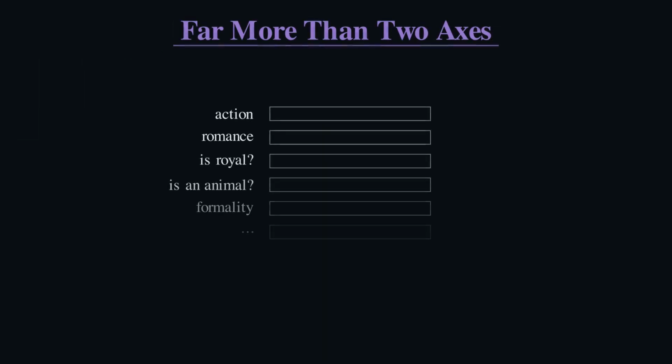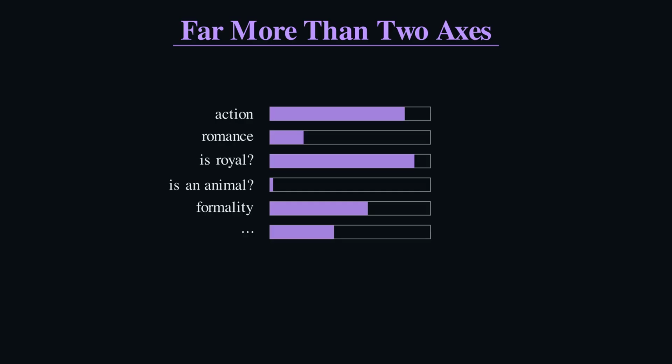Two axes were just to picture it. Real embeddings use hundreds of axes at once. Royal, animal, formal, and features no human ever named. Stack those values, and you have the word's vector. The bars are the list of numbers. You cannot draw 300 dimensions, but the math does not care. Each word is still just one list. Trust the list, not the picture.